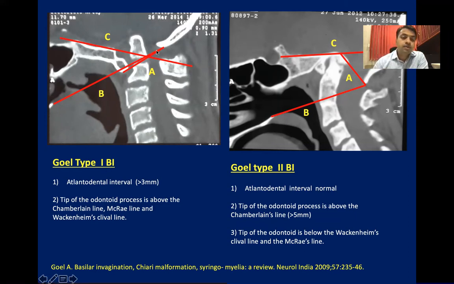So type 1 is defined when tip of odontoid process remains above all three lines, Macris line, Wickenham's line, and Chamberlain line. But type 2 is defined when tip of odontoid process, although it crosses above the Chamberlain line, remains below the Macris and Wickenham's line. It's the Coyle classification.